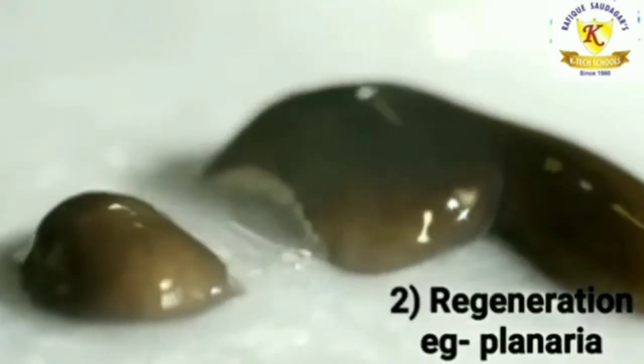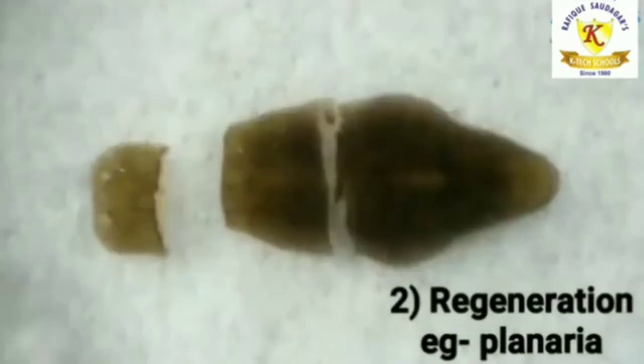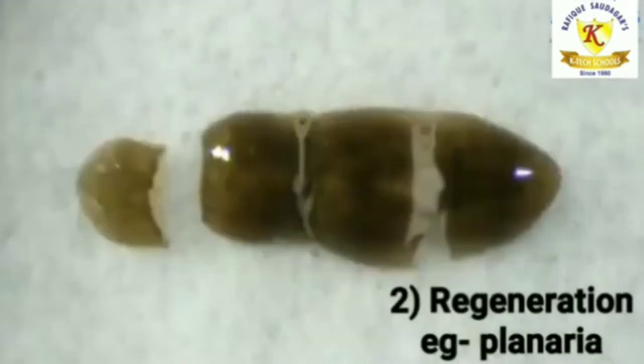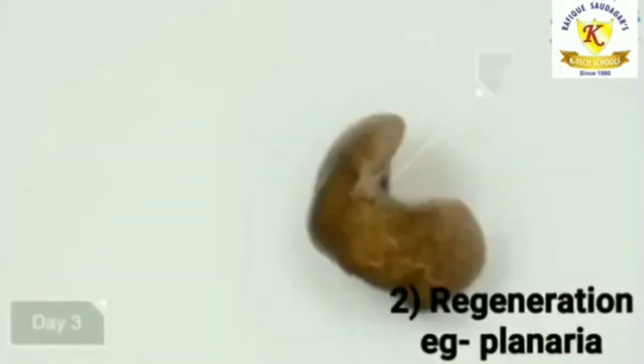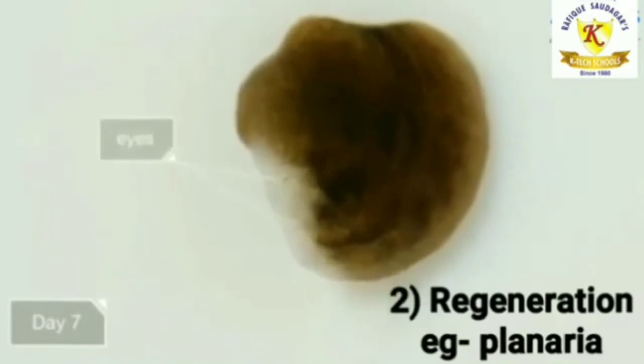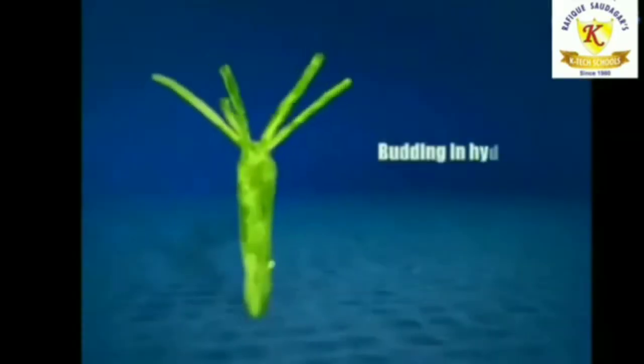Second is regeneration. You may know that the wall lizard breaks up and discards some of its tail in an emergency, isn't it? The discarded part is regenerated after a period. This is an example of limited regeneration. However, under certain situations, an animal like planaria breaks up its body into parts and each part regenerates the remaining part of the body, and thus two new planaria are formed.